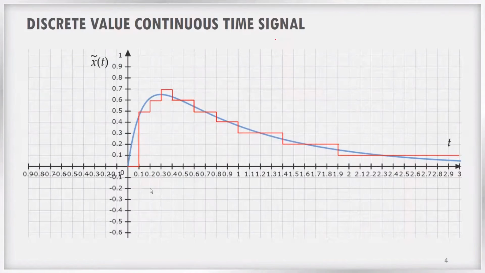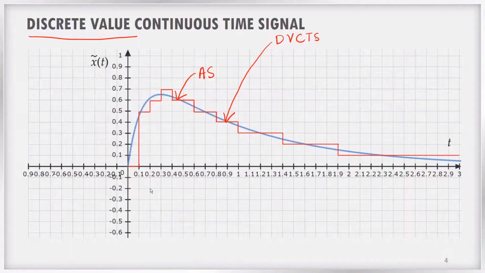Now, is there any other kind of continuous time signal? Yes, there is another kind of continuous time signal which is known as the discrete value continuous time signal. Actually, this blue color represents our analog signal, and this red color represents our discrete value continuous time signal. So what is meant by a discrete value continuous time signal? You can see that this red discrete value continuous time signal cannot take any values in the amplitude axis. Rather, it can take only some particular values.